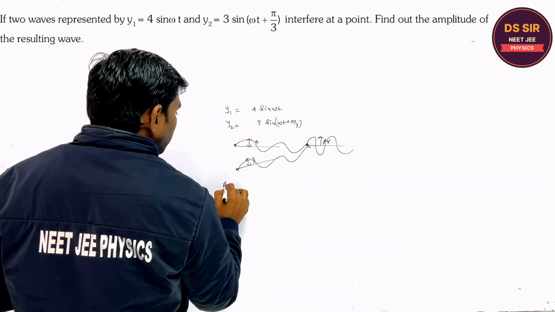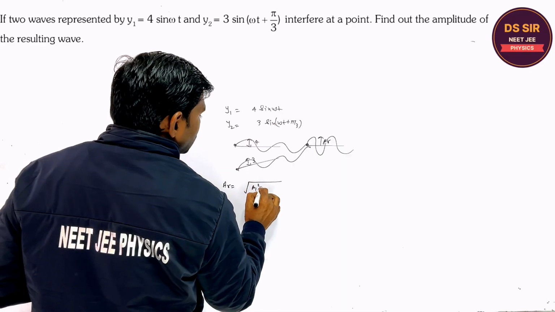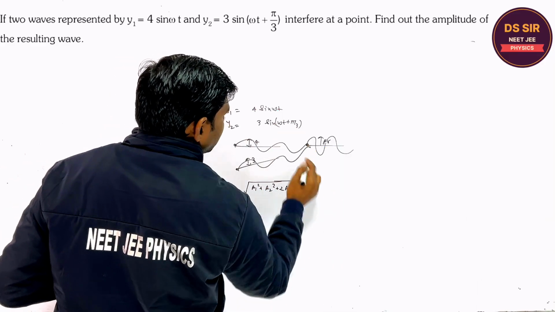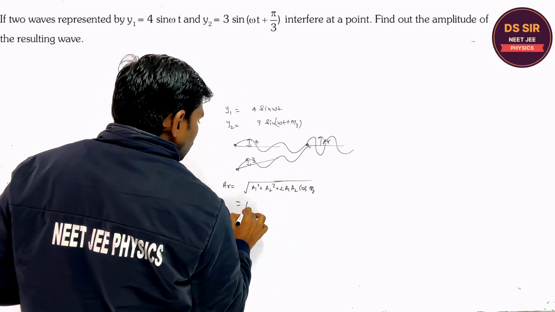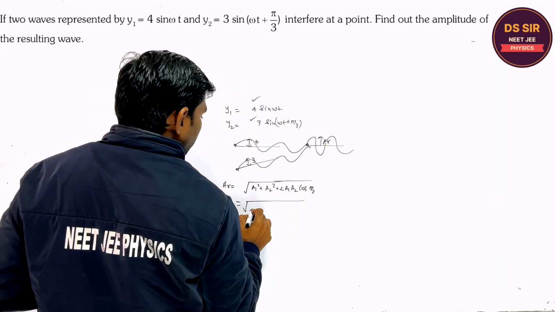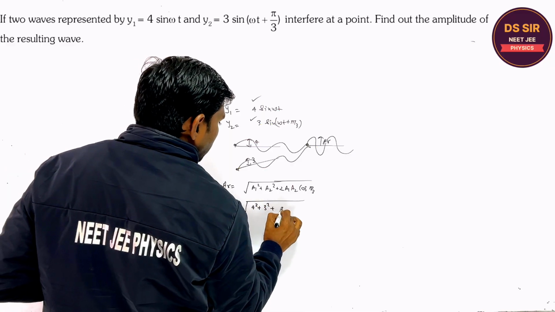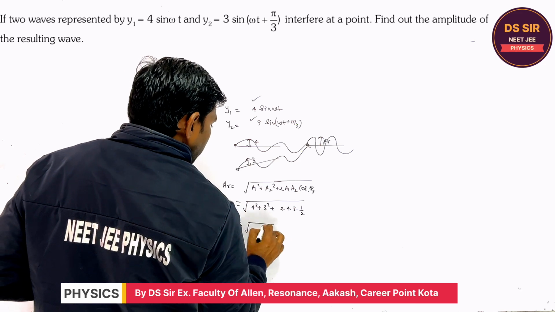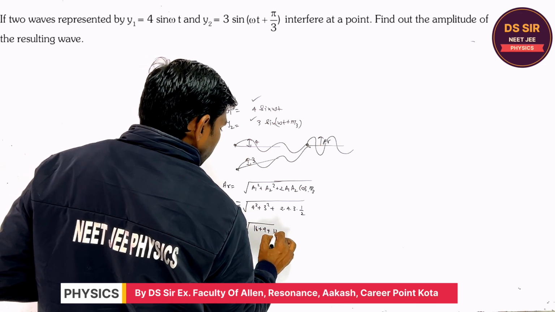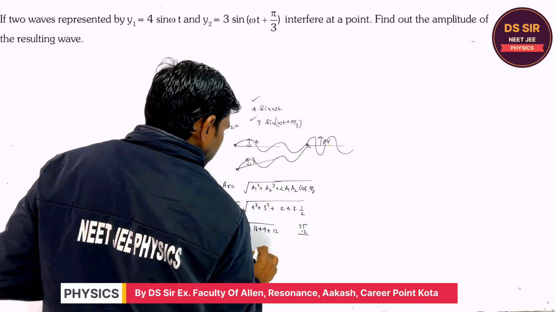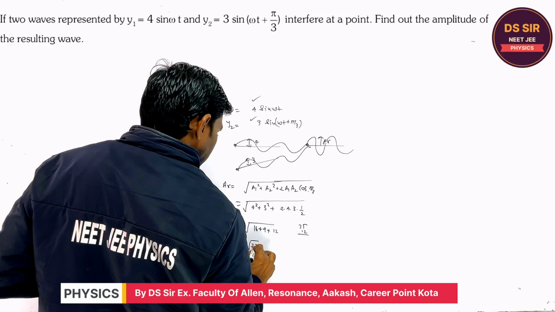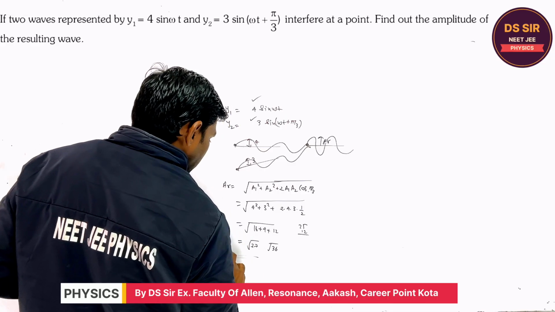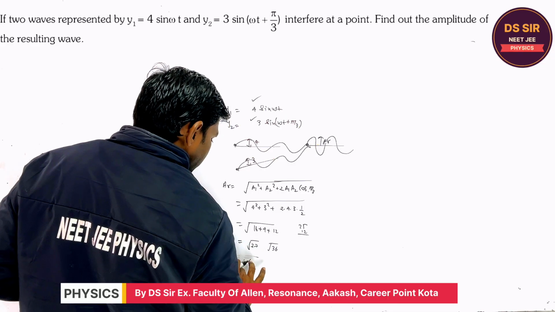So what is the formula for the resultant amplitude? You tell. A1 square plus A2 square plus 2 A1 A2 cos phi. Phi is what? Pi by 3. So A1 is 4 and A2 is 3. 4 square plus 3 square plus 2 into 4 into 3 into cos 60 degree, which is 1 by 2. It is root of 16 plus 9 plus 12. 25 and 12, how much is that? Root 37. Right, root 37 is approximately root 36, so you can write the resultant amplitude is approximately 6. Fine.